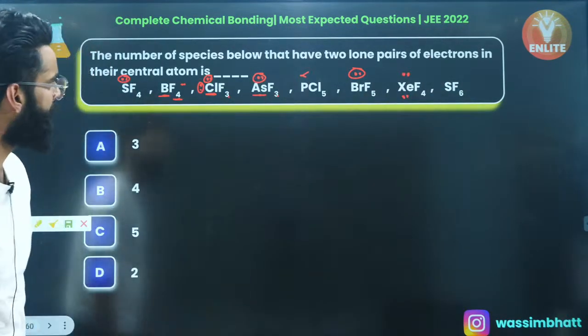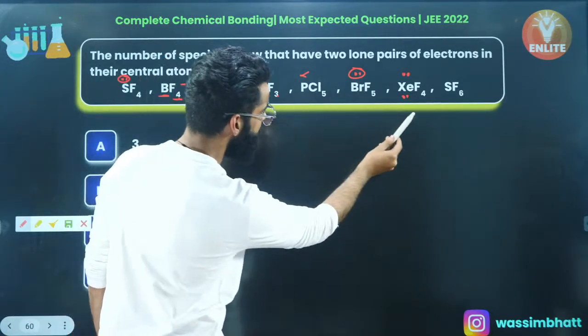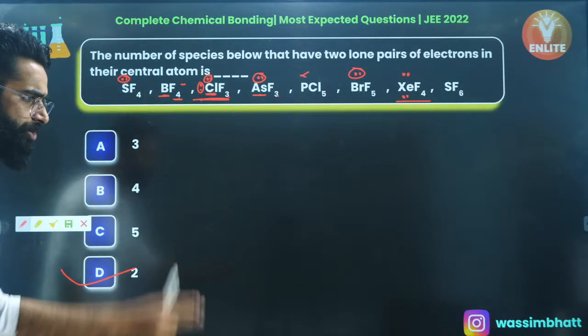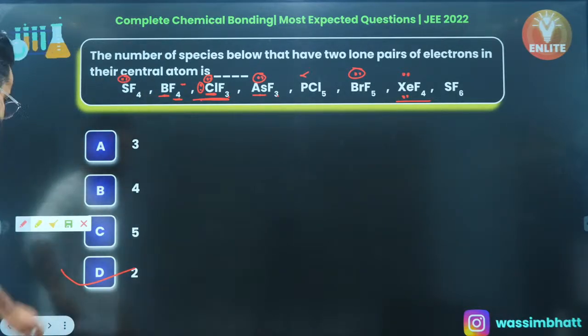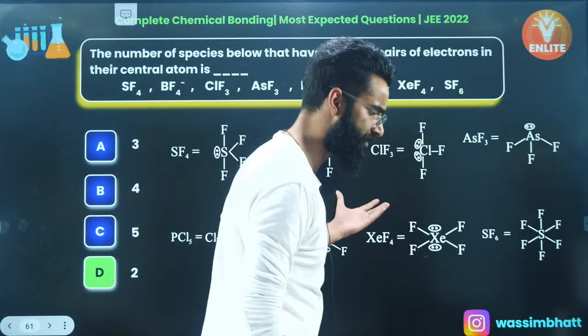The number of species below having 2 lone pairs of electrons on the central atom. This one species having 2 lone pairs, and this one more species having 2 lone pairs. So there are only 2 species wherein there are 2 lone pairs of electrons on the central atom, right? Right, people? Well, these are the structures. You can check the structures as well at the end, right?